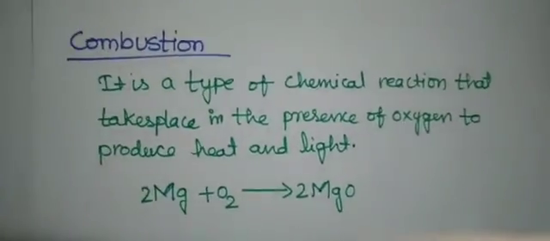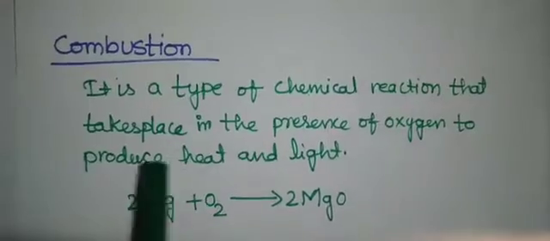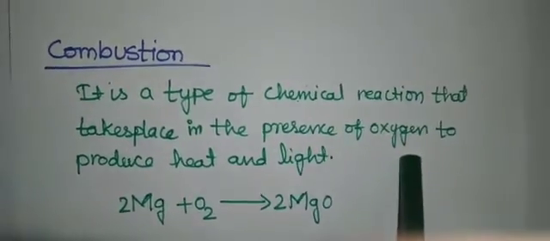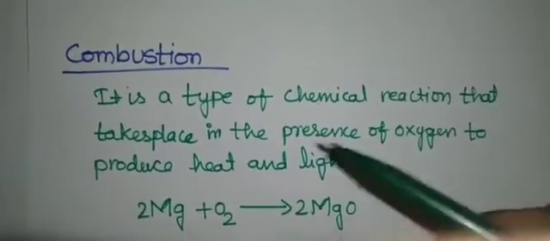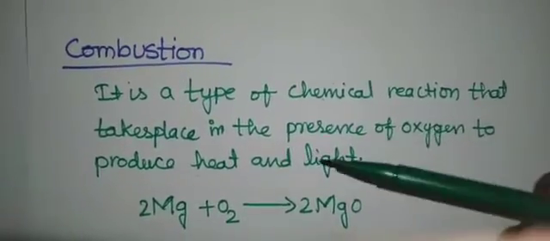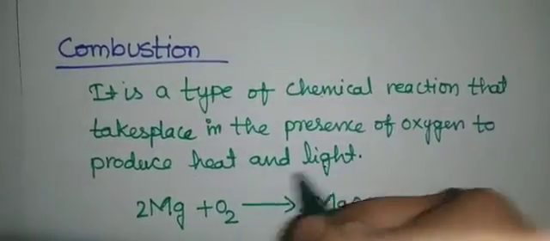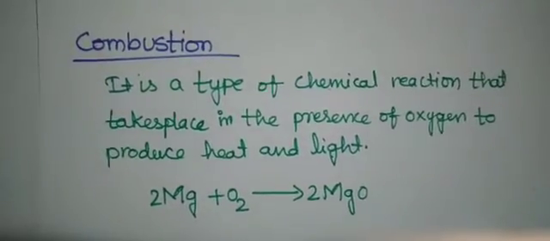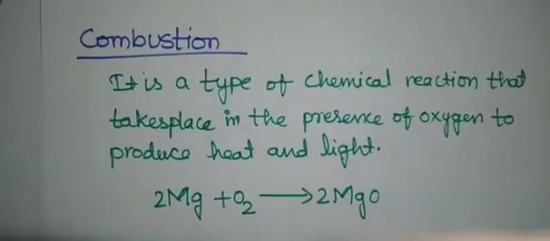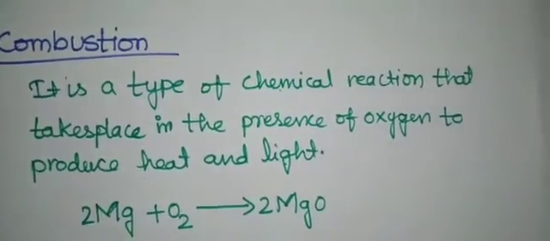So combustion means it is a type of chemical reaction that takes place in the presence of oxygen to produce heat and light. Okay, so if any chemical reaction has to produce light and heat, oxygen is very essential. So one more example I'll give. If you have to light a candle, you need oxygen.